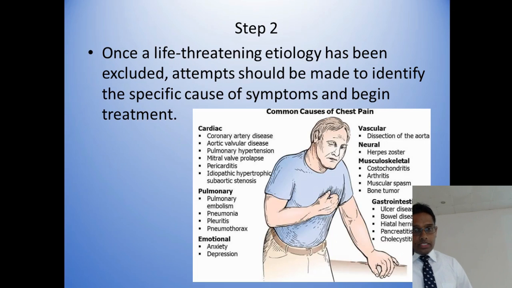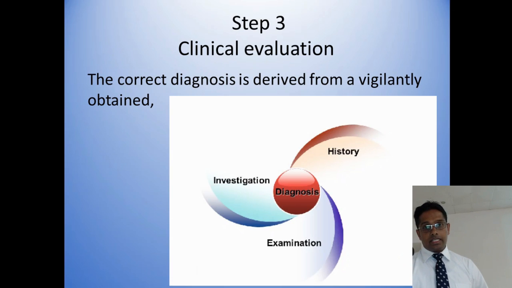Okay, step 2 is mainly targeted to find out the specific cause for chest pain. There are hundreds of causes for chest pain, but we have to find out the exact cause. But our target, by getting a good history, doing examination and arranging basic investigations, is not to find out the exact reason, but basically to exclude coronary vascular disease, because as I said earlier, that is the number one killer of all chest pain causes.